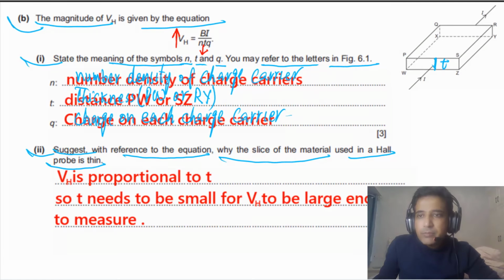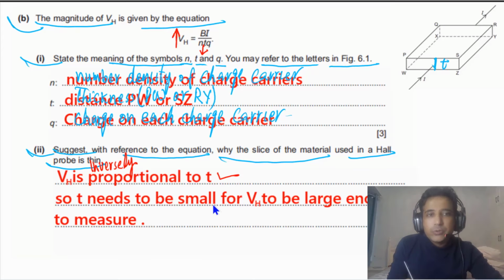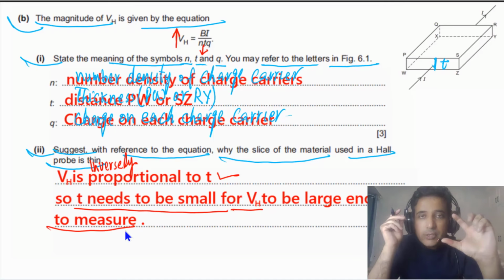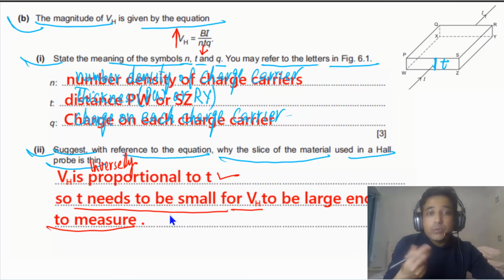In your answer you can mention these points. VH is proportional to T. Actually, it is inversely proportional to T, if you want to say it in a proper way. So T needs to be small for VH to be large enough to measure. If T is small, VH will be large, so we can measure VH with a higher accuracy, or with lower percentage uncertainty. If you mention these points in your answer, you will get 2 marks.